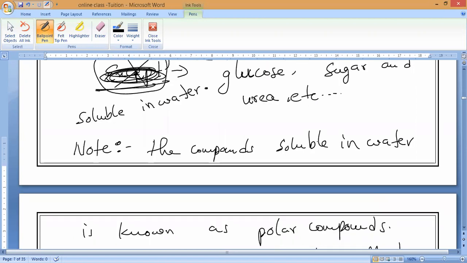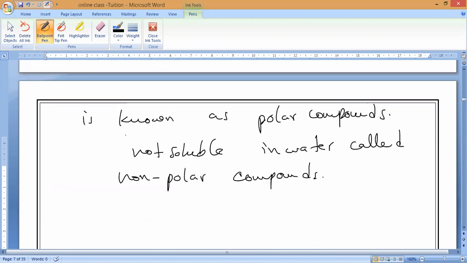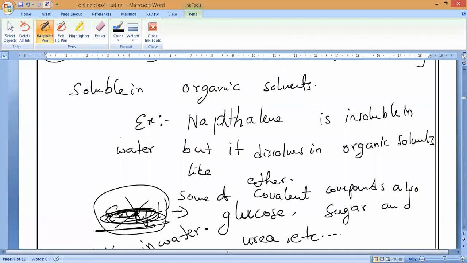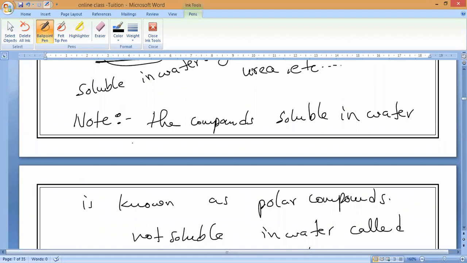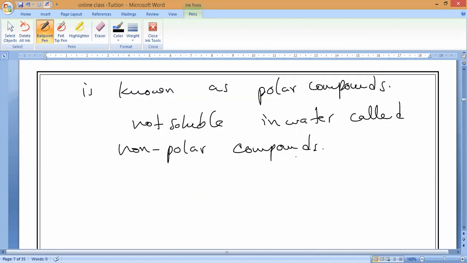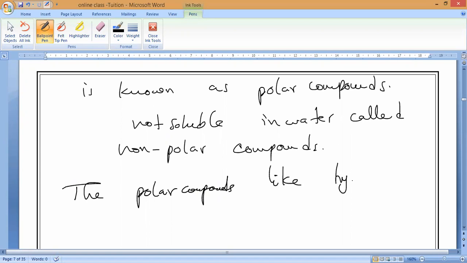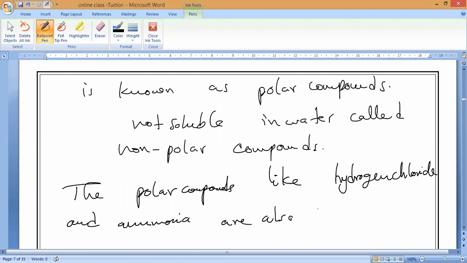And also remember, compounds like hydrogen chloride and ammonia are also soluble in water.